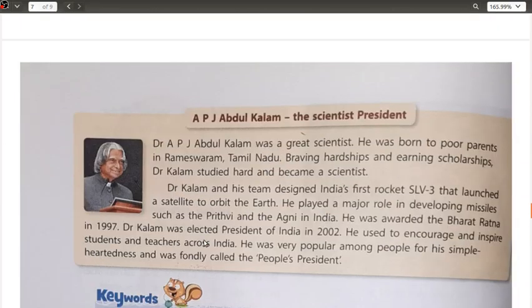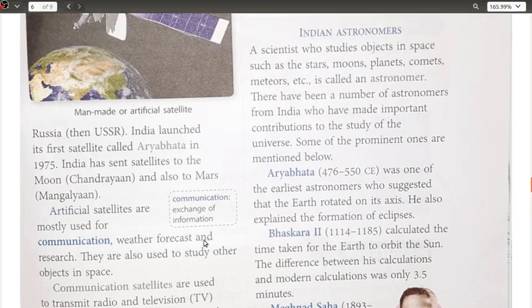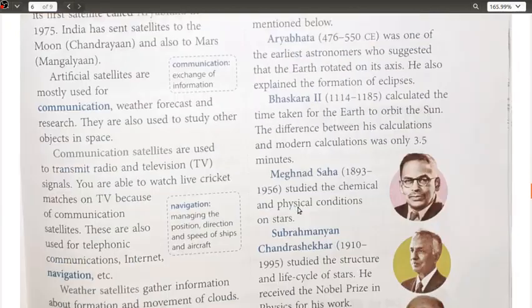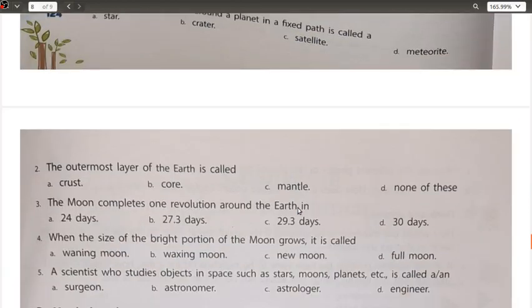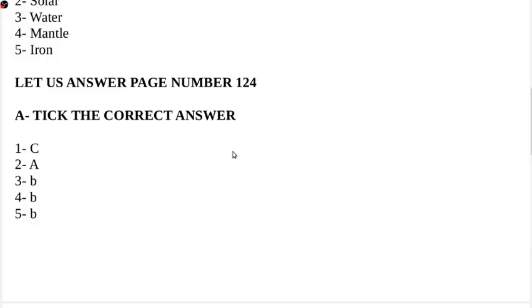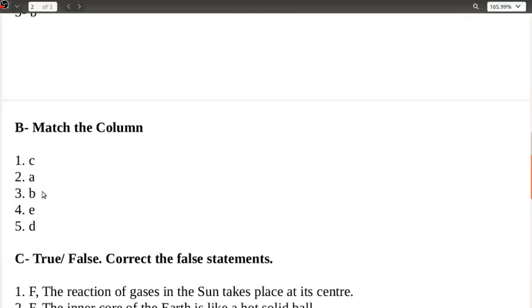If you remember here, it was the first satellite to be launched by Russia. Sputnik was the first man-made satellite, that is your artificial satellite. Mantle is the hot molten rocks. So first is C, A, B, E, D. Let us see the answer here. C, A, B, E, D. All right, C, A, B, E, D.